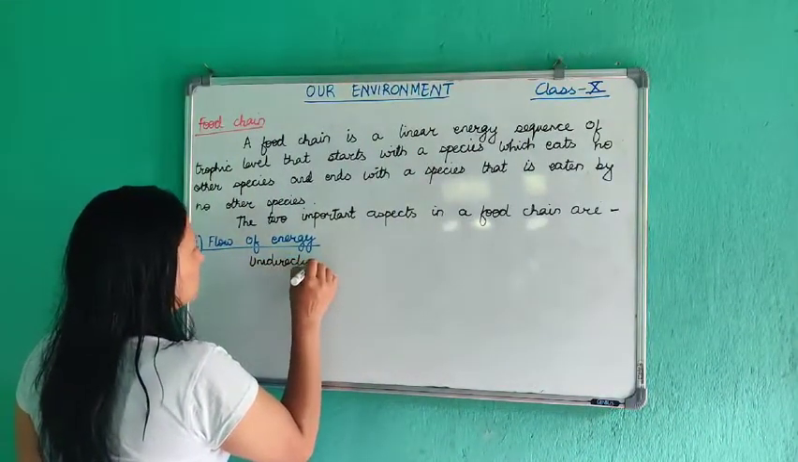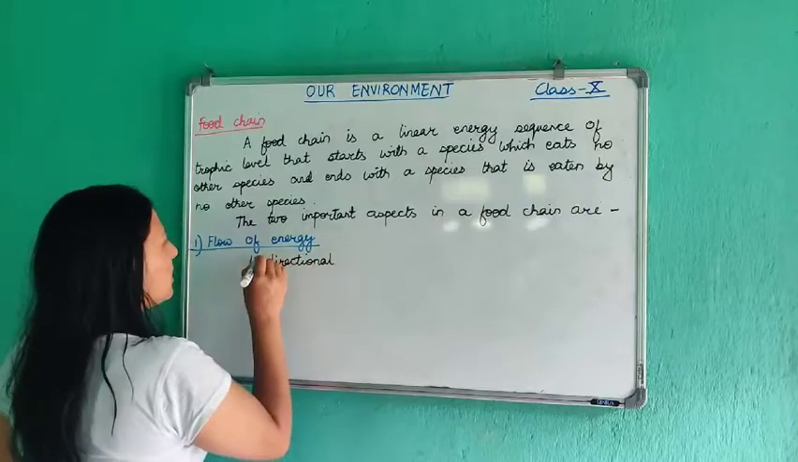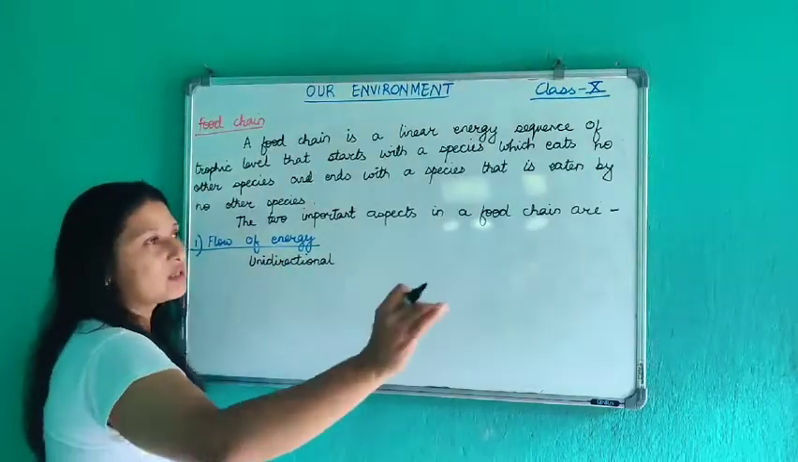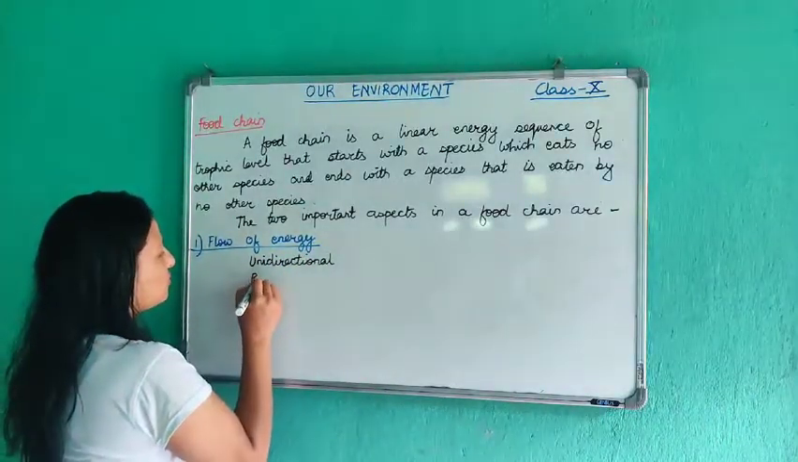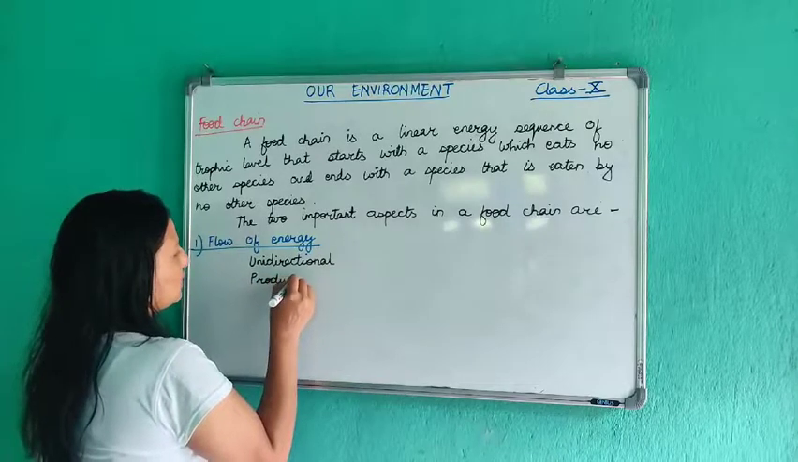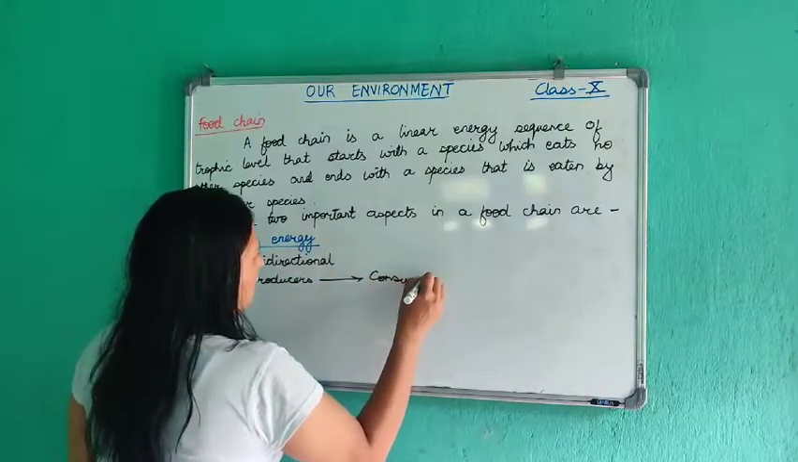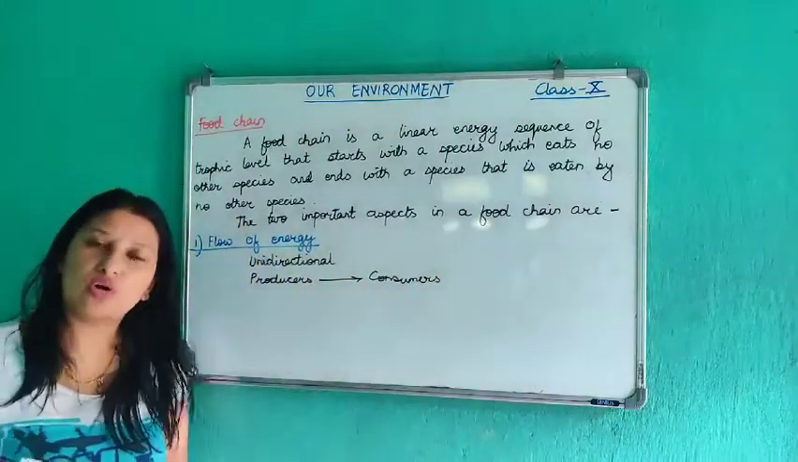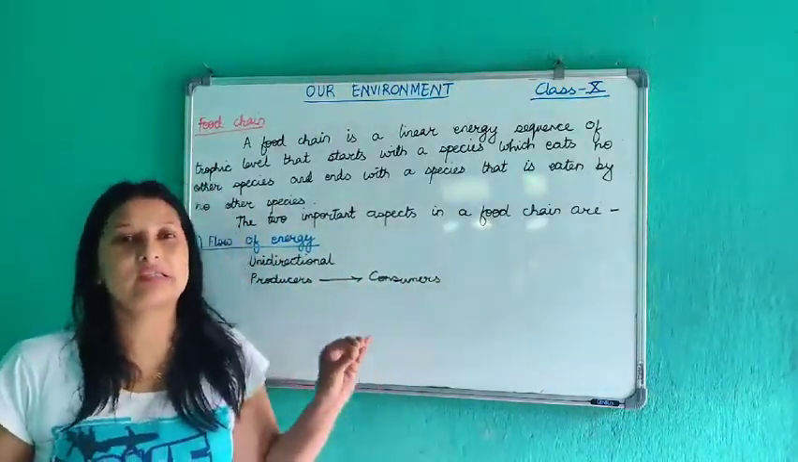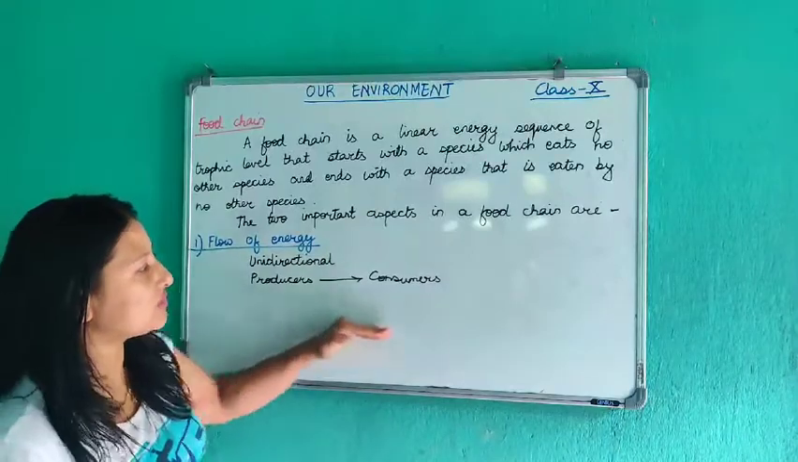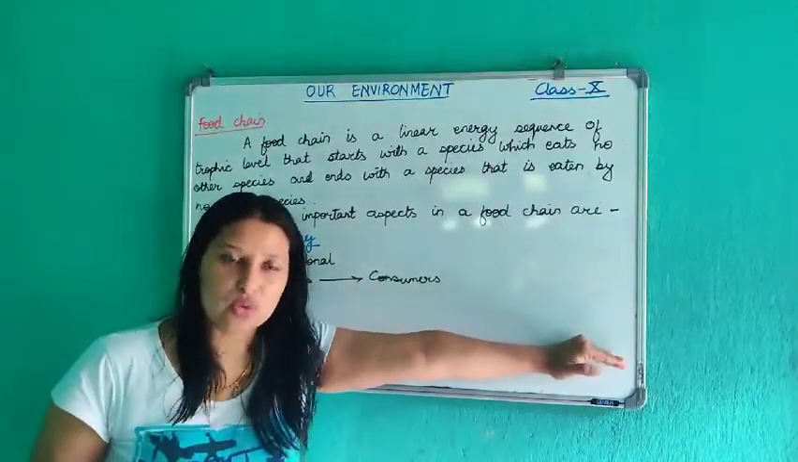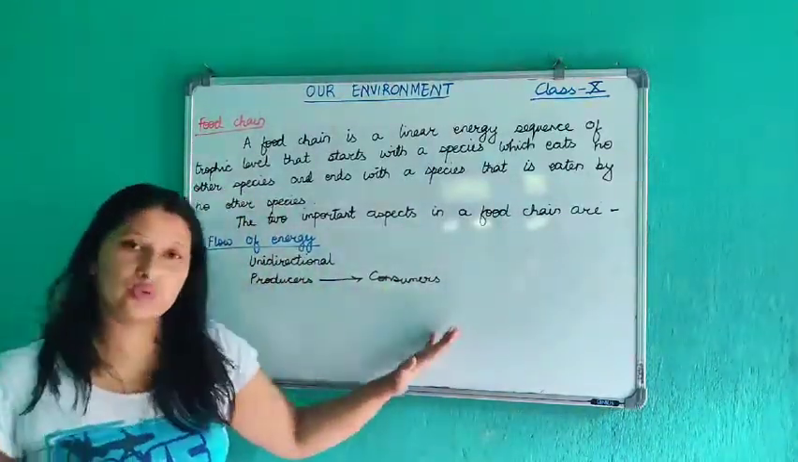Uni means what? One. So it takes place only in one direction, that is from the producers to the consumers. Okay, so the flow of energy in a food chain is unidirectional. That means it moves in one direction only, from producers to the consumers.